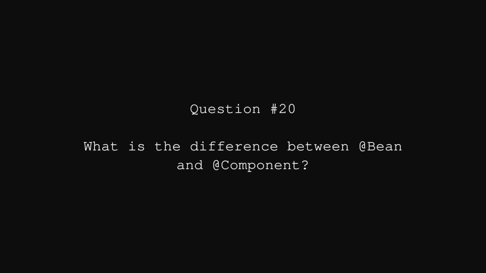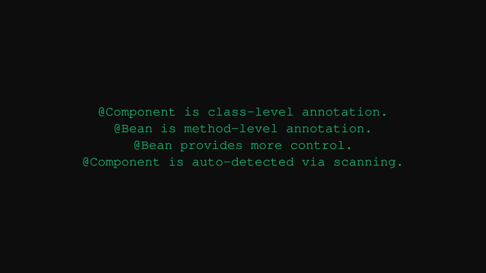Spring Boot interview question. What is the difference between @Bean and @Component annotation? @Component annotation is class level annotation. @Bean is method level annotation. @Bean provides more control. @Component is auto detected by scanning.